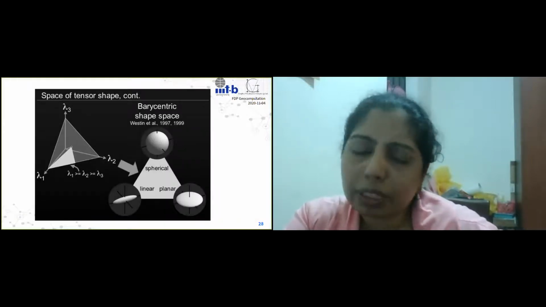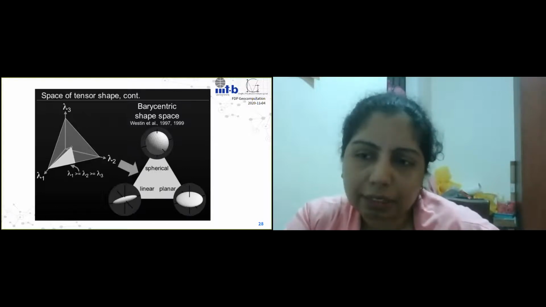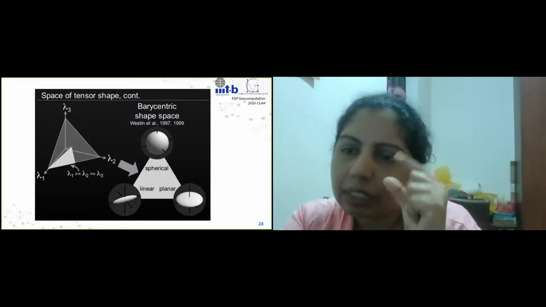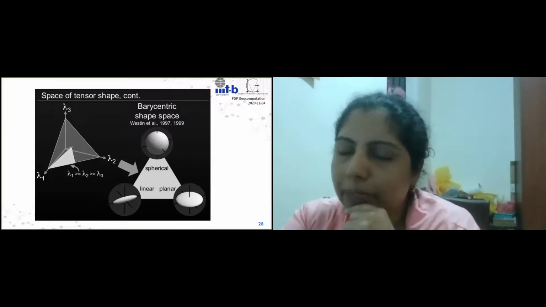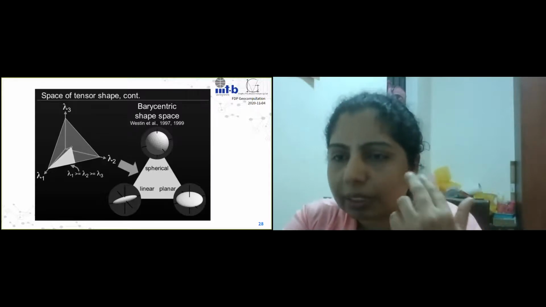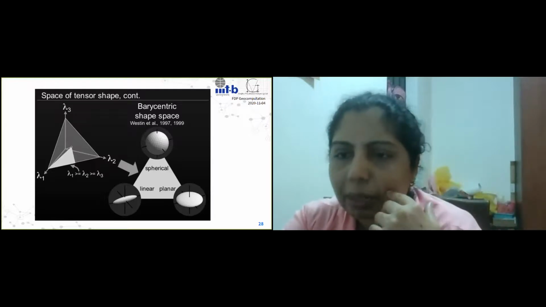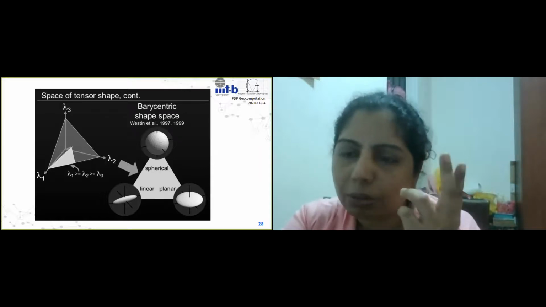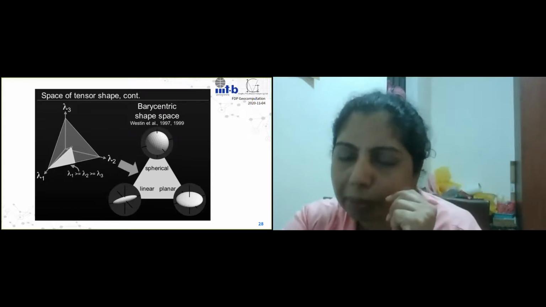Now we move on to saying, if we were to look at this, what kind of shape of the tensor itself can you get? So as I mentioned, now you have a tensor for a point. The tensor itself has a shape, right? Now that shape is based on its place in something called the barycentric coordinate system. Just like you have the Cartesian coordinate system, another representation is the barycentric coordinate system, which is essentially represented using a triangle, and it is used for variables where you have two independent and one dependent variable.